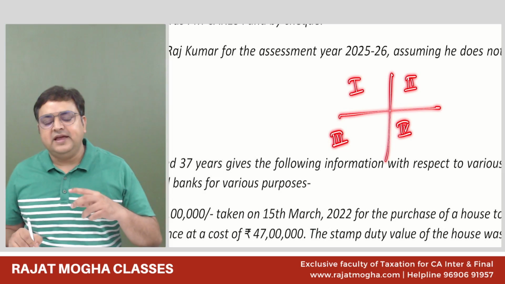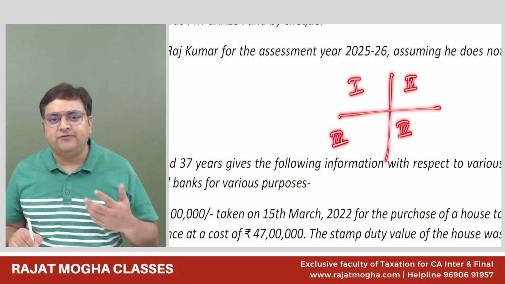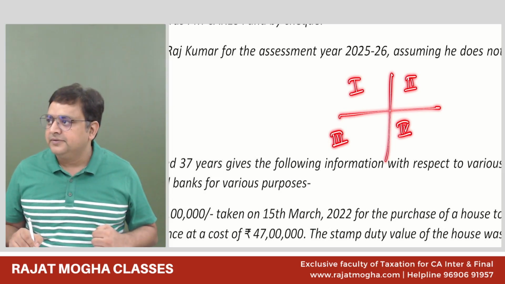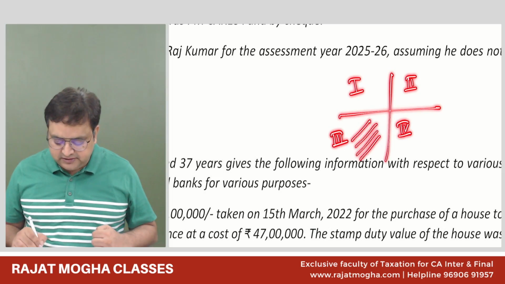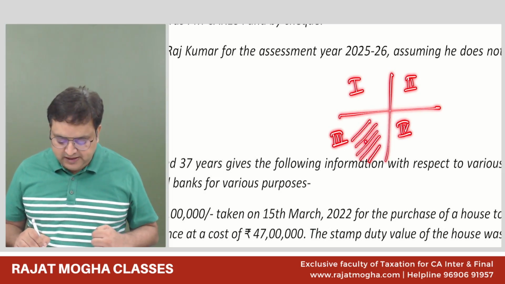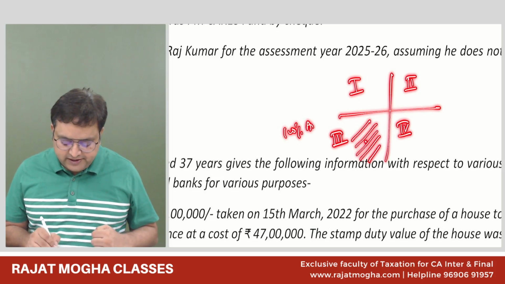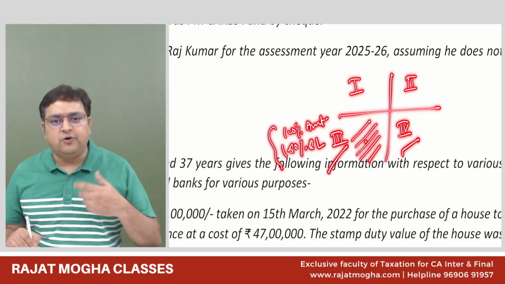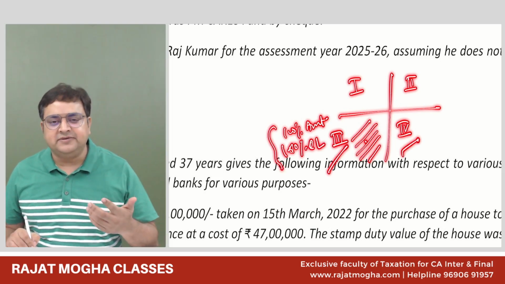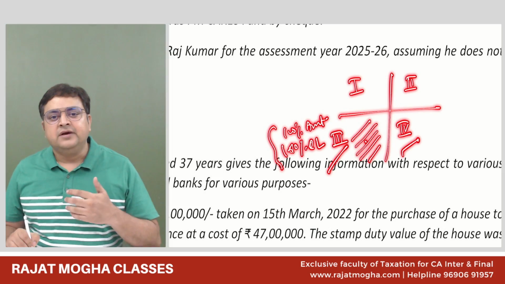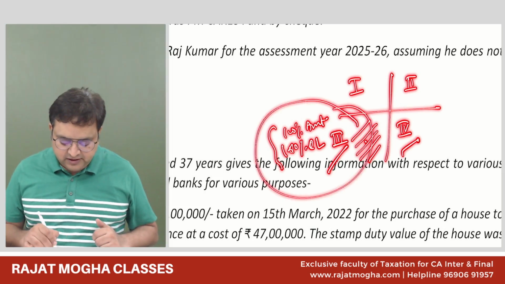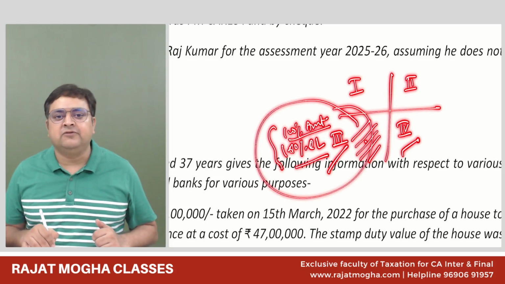So this person has paid 1,20,000 for promotion of family planning. Do you remember in which category it falls? Third quadrant. Here it is 100% of amount donated or 100% of qualifying limit, whichever is lower, because third and fourth are subject to qualifying limit. In third, it is 100% of the qualifying limit. In fourth, it is 50% of the remaining qualifying limit.